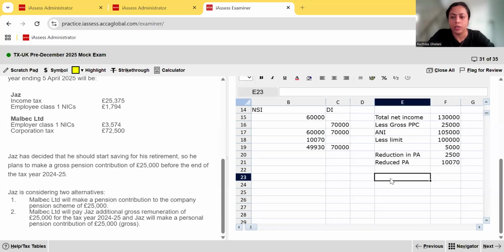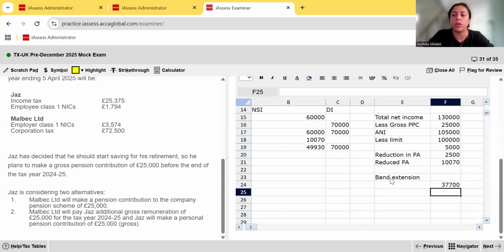So band extension, let's put that there. The first band is 37,700. To this, you're going to add what? Remember that we said that band extension for personal pension contributions is done with the TRC, the tax relief contributions, isn't it? And TRC is the lower of relevant earnings and gross PPC. The relevant earnings here in this case is the employment income of 60,000 and the gross PPC is 25,000. So the band extension has to be done with the 25,000, not the 60,000, okay? So the lower of. So we add there plus 25,000.